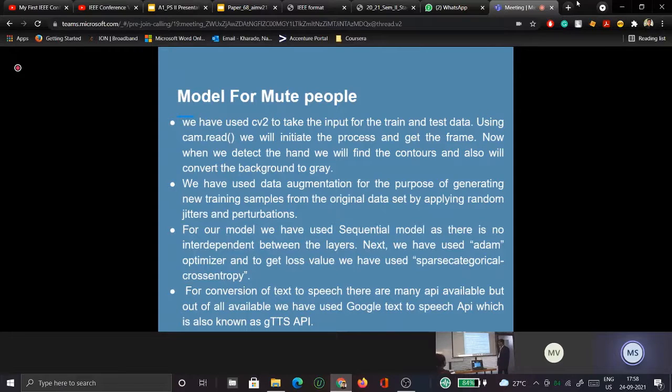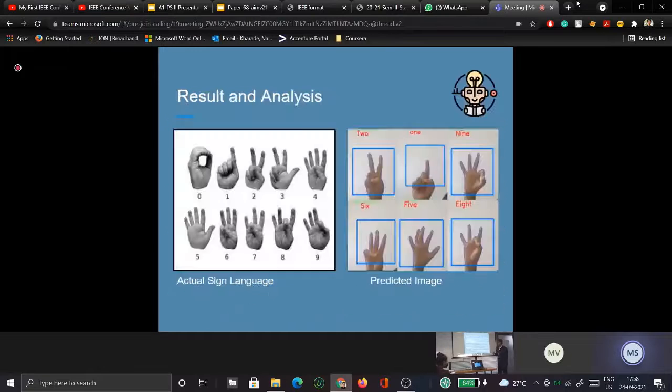After that, we have used the sequential model as there is no interdependence between any layer. So we will be using the sequential model and that will help. And after that, we have used the ADAM optimizer to get the loss value and to increase the accuracy. And for the conversion of text to speech, we have used the existing method of the Google Text to Speech API, which is also known as the GTTS API.